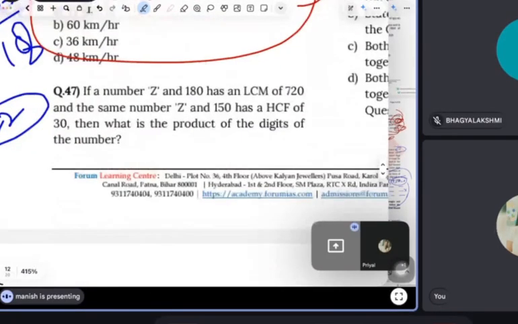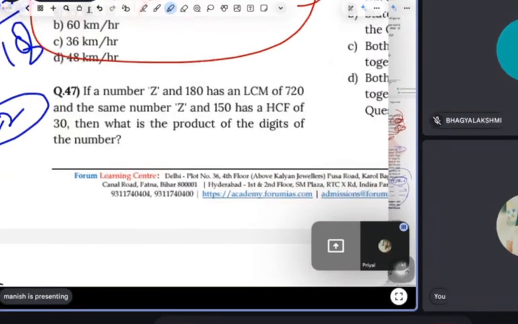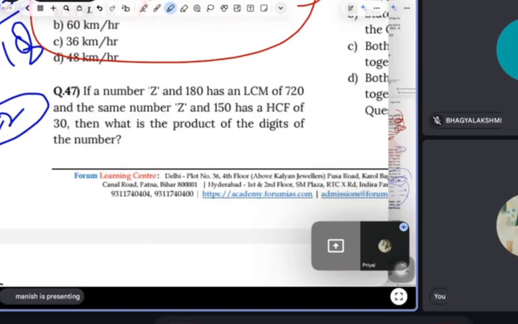Now read this question. If a number z and 180 has an LCM of 720, and the same number z and 150 has a GCF of 30, then what is the product of the digits of the number? Product. Since the number contains 0 and 5 as a multiple, the answer will be 0 definitely.